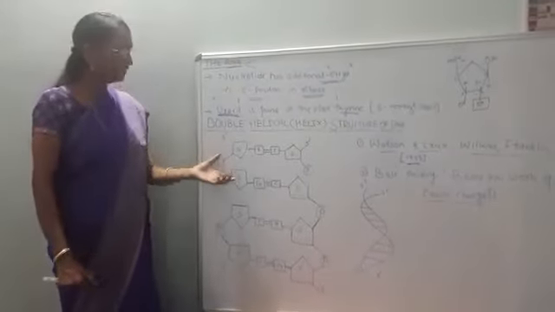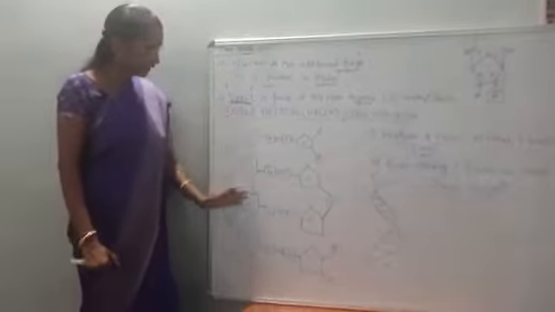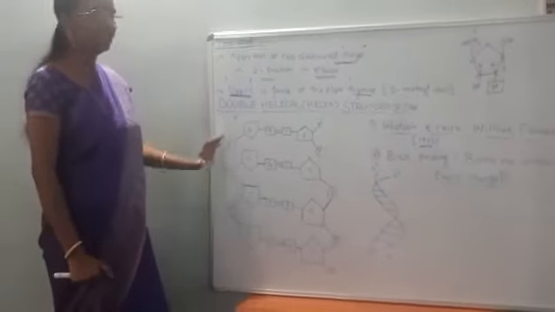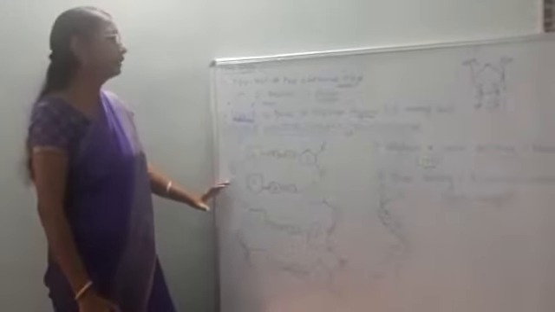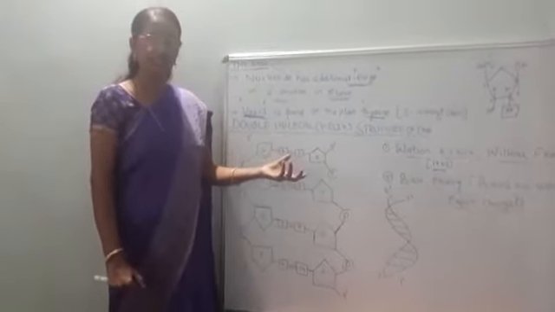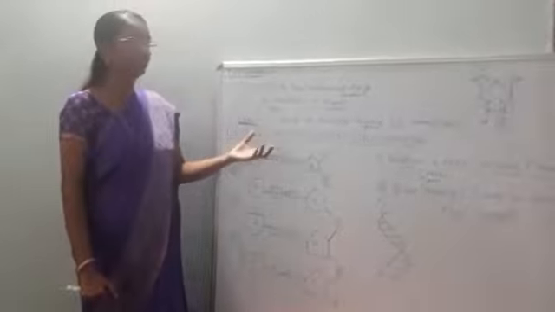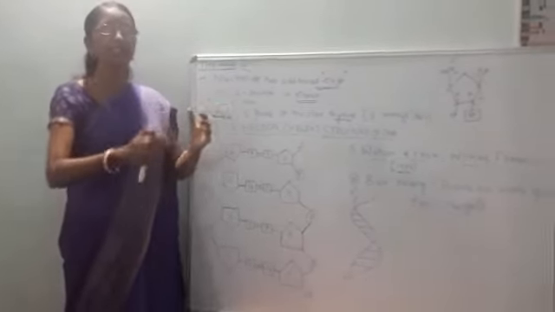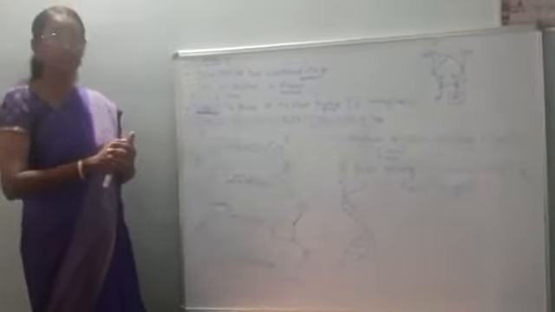As you are observing, this diagram indicates the molecular structure of the DNA. In the previous classes we studied the polynucleotide chain, made up of repeated units of deoxyribose sugar nucleotides.